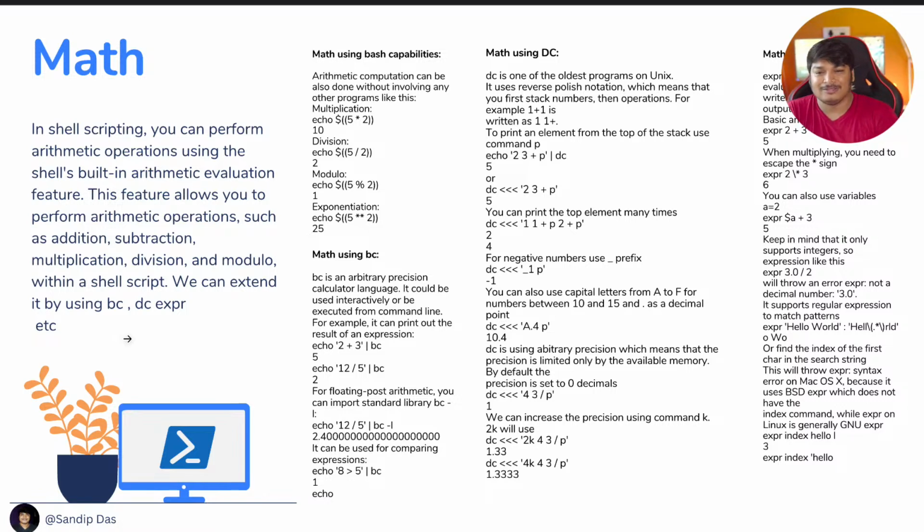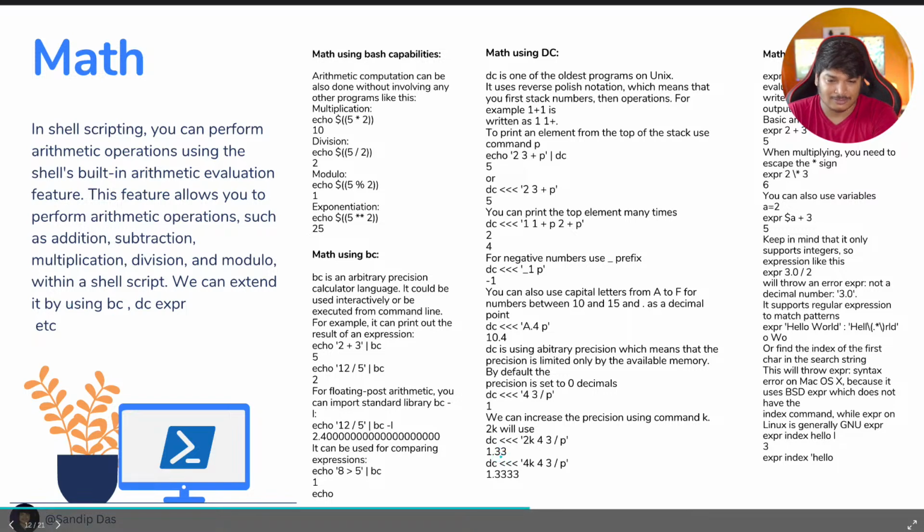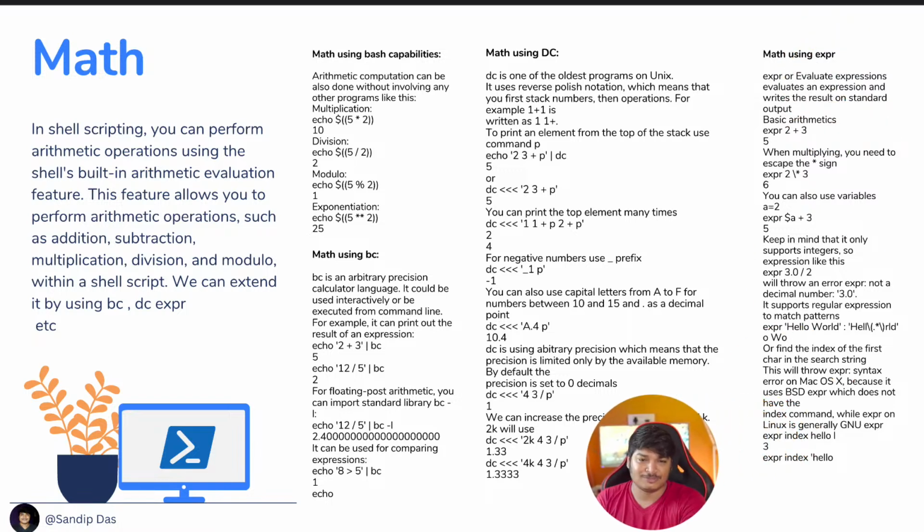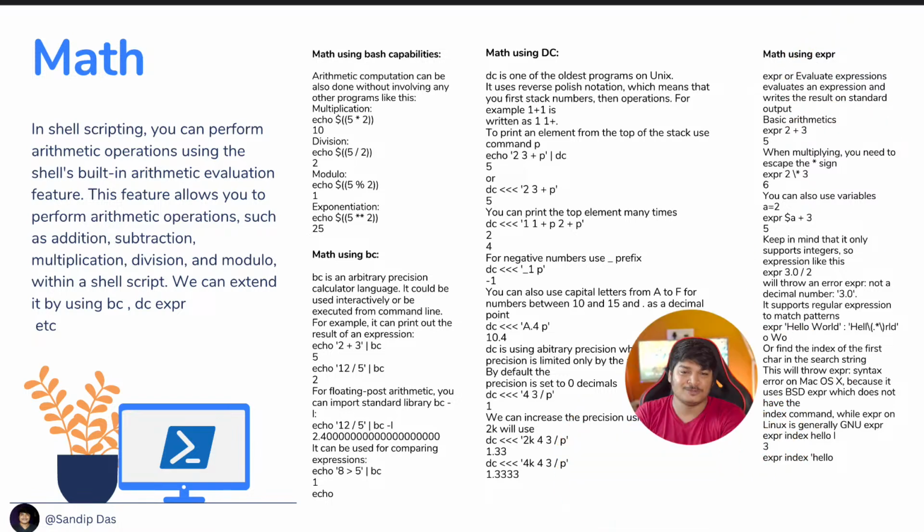See, there is an example I am explaining here: how basically you can do math using basic bash scripting with the bc command. You see how I'm doing it on the left side below, and how you can do it using dc. All the commands are there. When I share this document with you guys, you can explore. Just understand you have this math, and you can do complicated math use cases using bc and dc. And of course there is the expr command as well, you can use that one too.